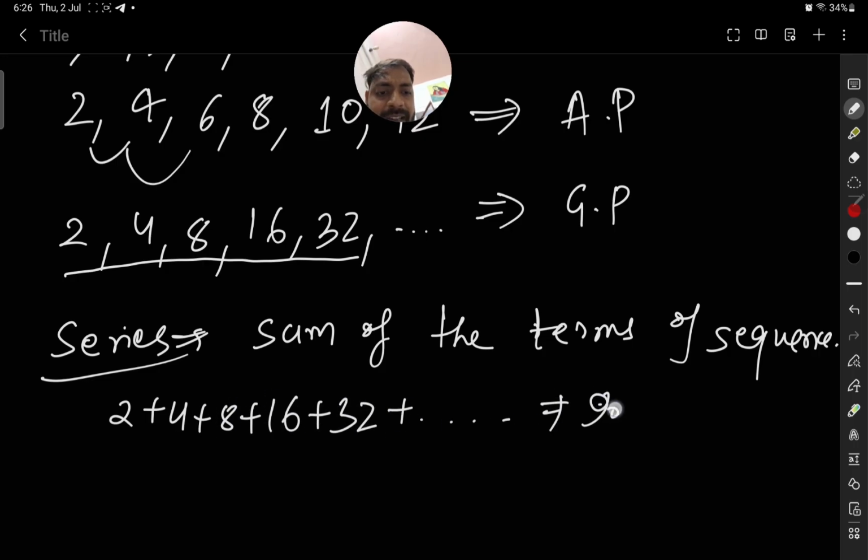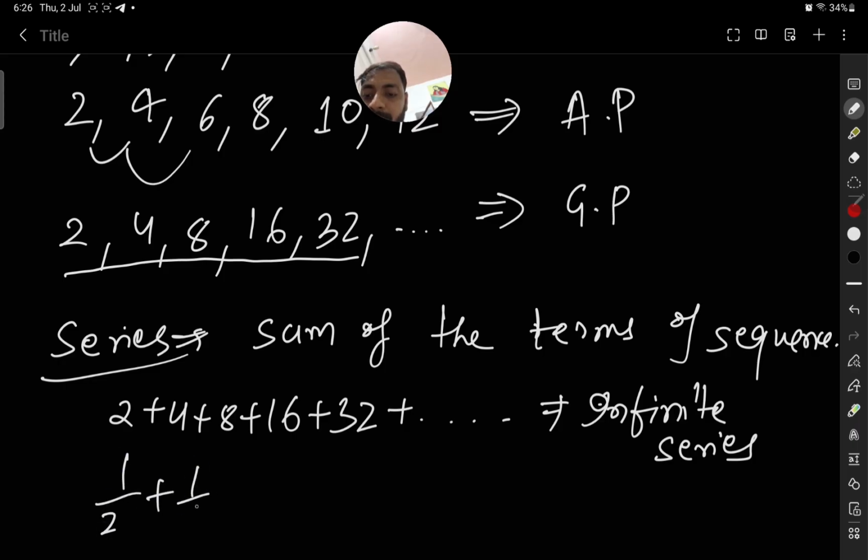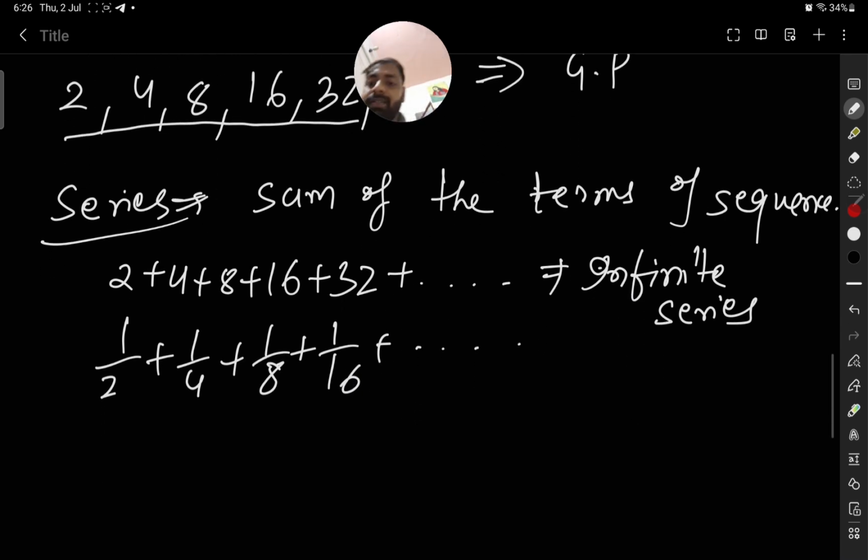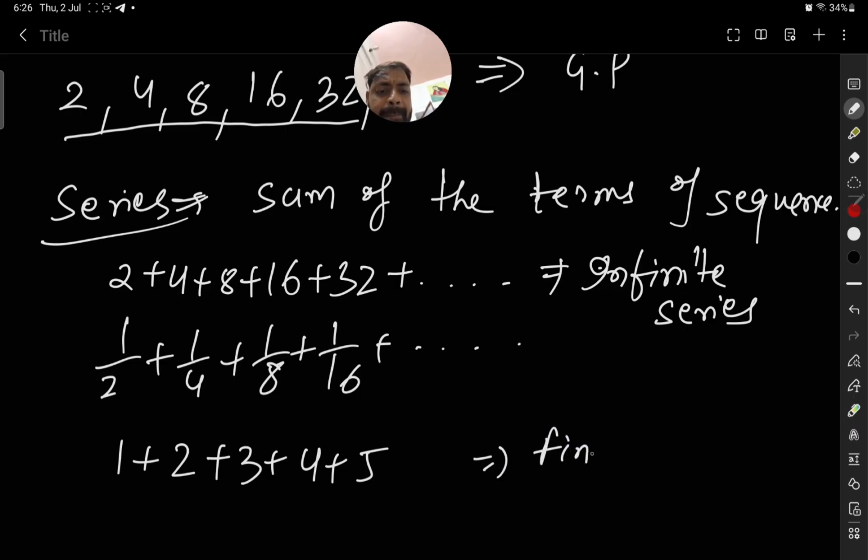This is actually an infinite series. Similarly, you can have 1 by 2 plus 1 by 4 plus 1 by 8 plus 1 by 16. In this way also you can have a series, just the sum of the terms. For natural numbers, 1 plus 2 plus 3 plus 4 plus 5, if we have ended at 5, it is a finite series. So series is nothing but the sum of the terms of the sequence.